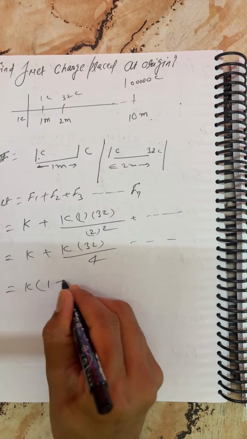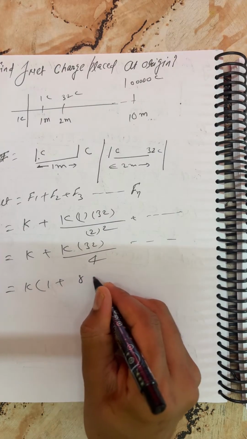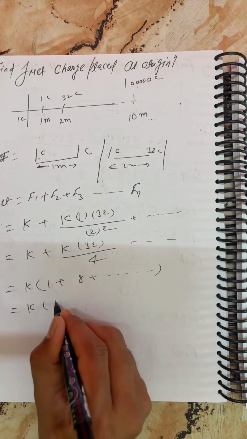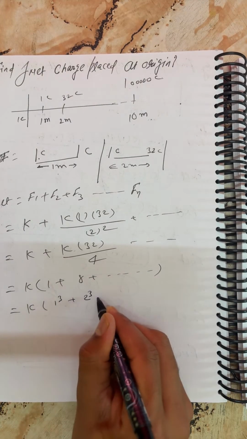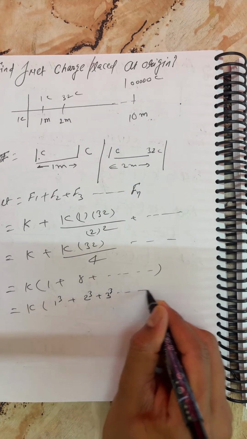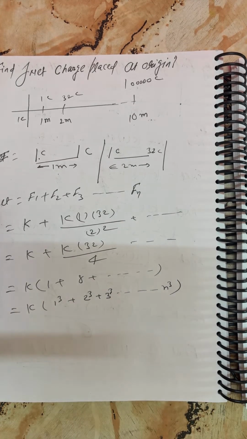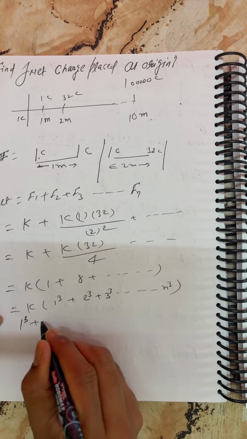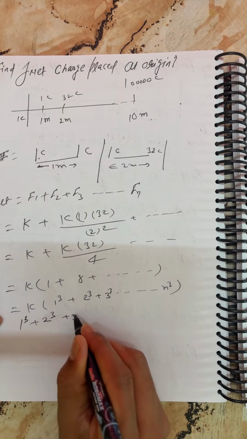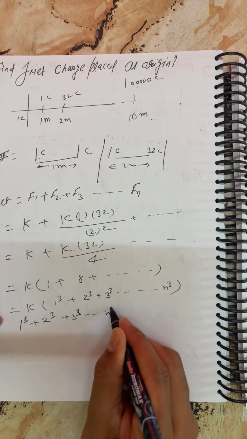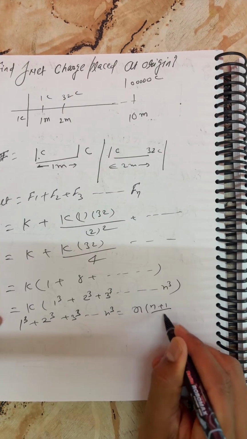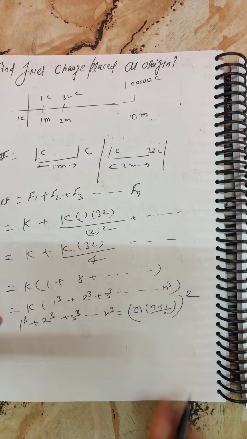You can take k common: 1 plus 4, 8, 32, and so on. You can write 1 cube, 2 cube, 3 cube, up to n cube. If anywhere you get this kind of series, 1 cube 2 cube 3 cube up to n cube, it equals n into n plus 1 by 2 entire whole square. Keep this formula in your mind, my dear.